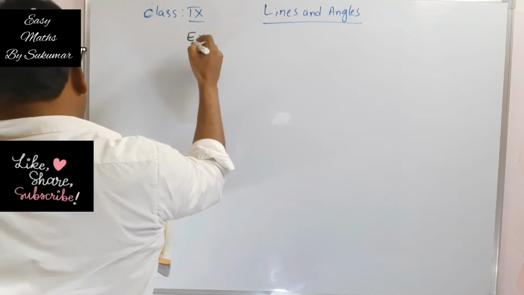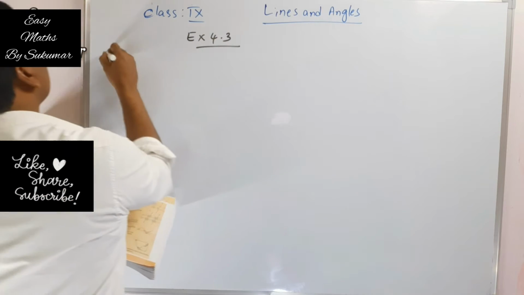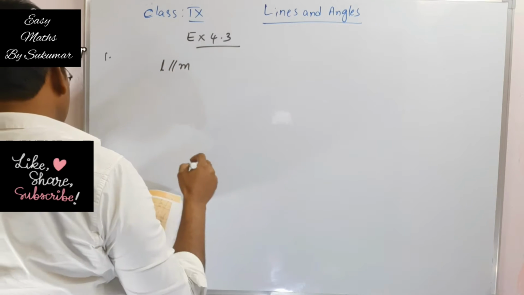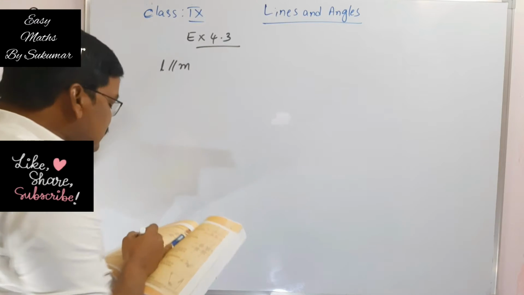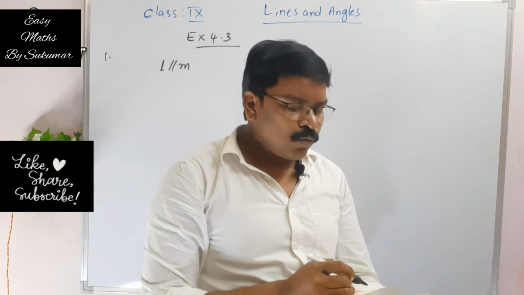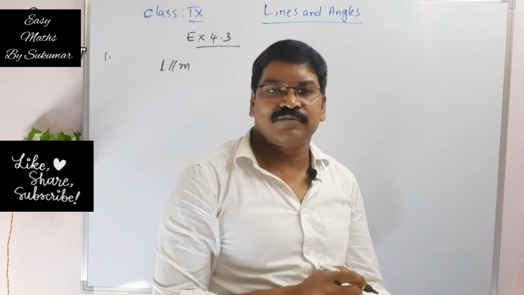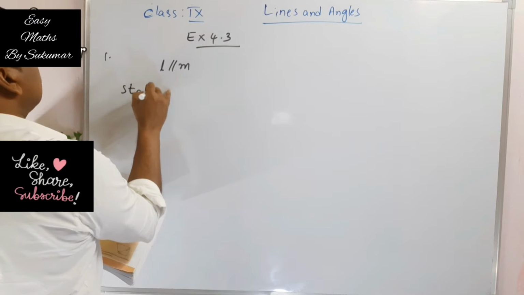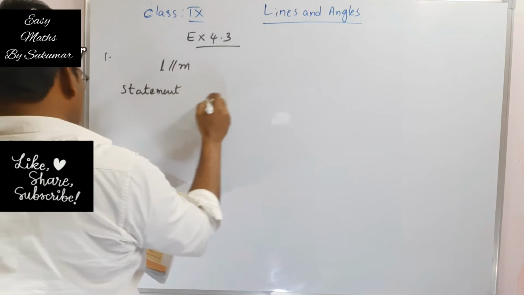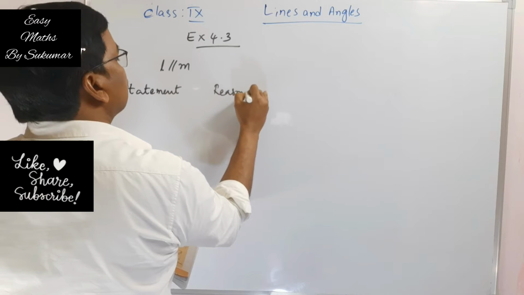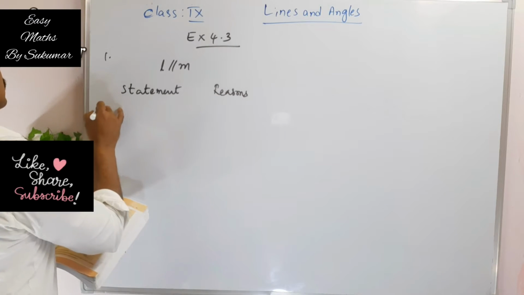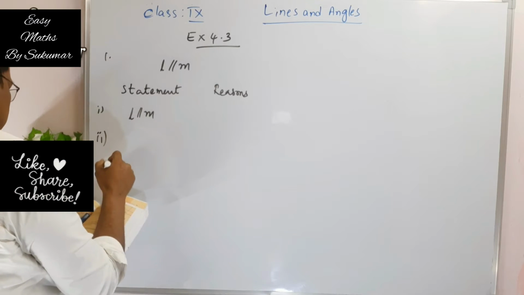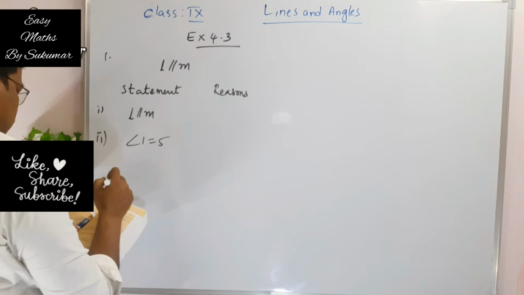Exercise 4.3, first question. In the given figure, L is parallel to M. To prove angle 1 is supplementary to angle 8, write reasons for this statement. The statements given here and the reasons are to be written. The first one is L is parallel to M. Number 2 is angle 1 is equal to angle 5.